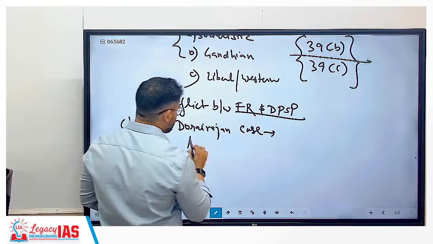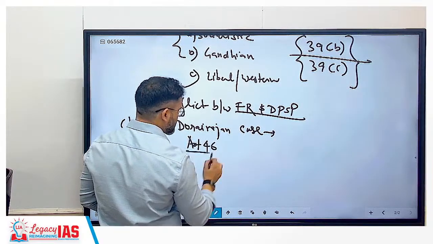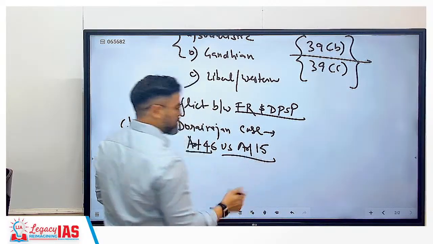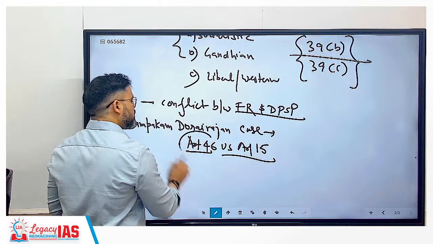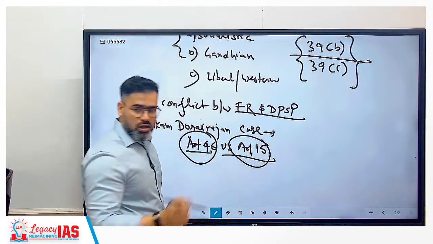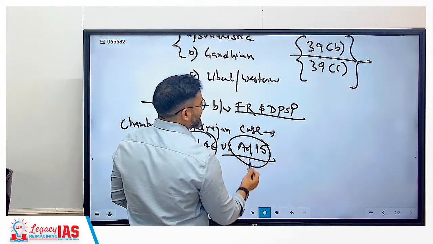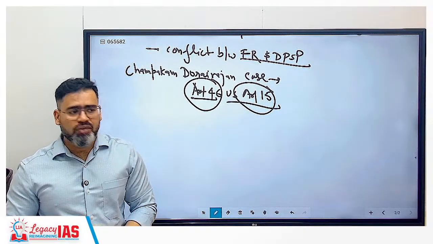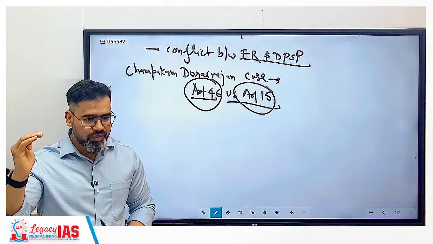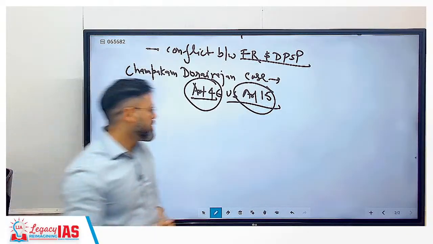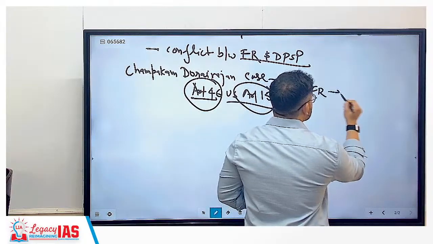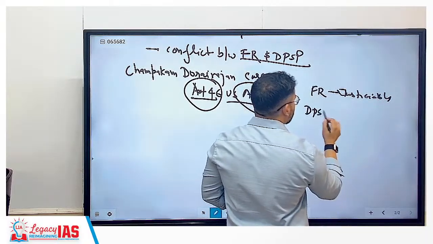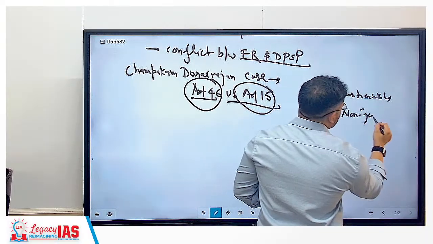Here we will cover basically the clash between Article 46 versus, for example, Article number 15. Okay, 46 is DPSP, Article number 15 is a fundamental right. So what happens is, when we see fundamental right versus DPSP, fundamental right basically will get the upper hand compared to DPSP. The reason is this, because fundamental rights are justiciable in nature, and DPSP are non-justiciable in nature.